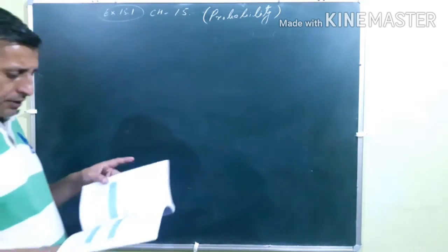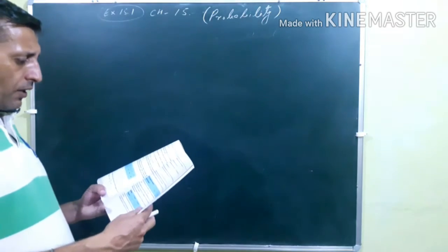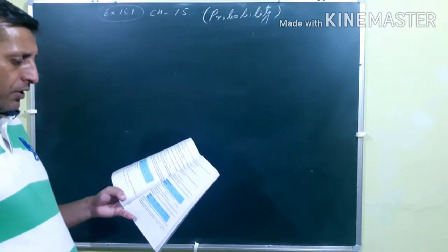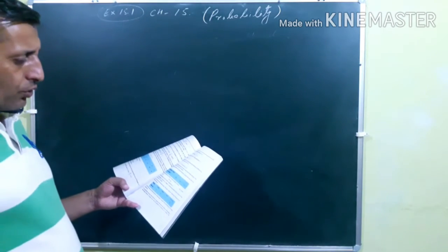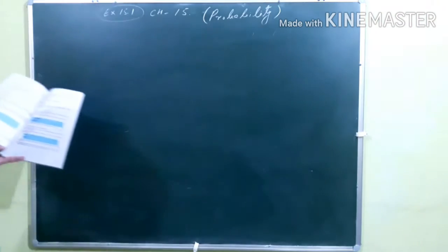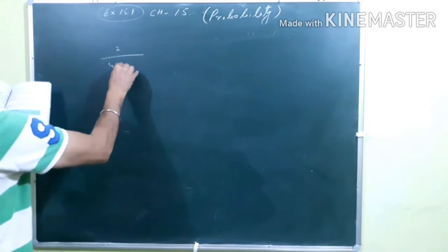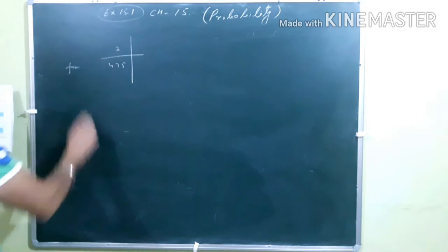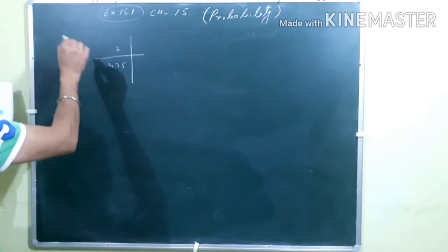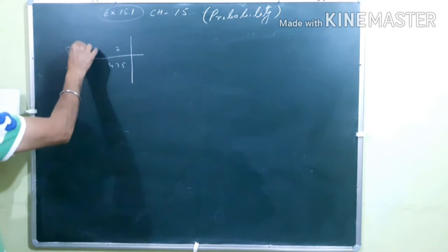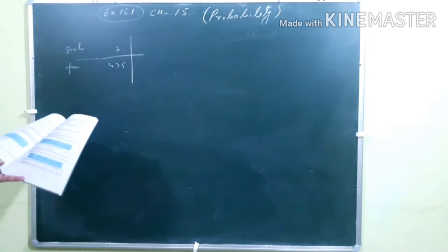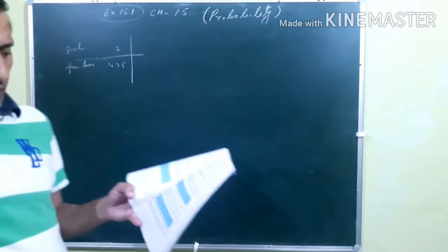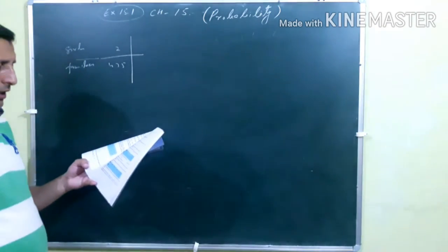In the second question, he said that there are 1500 families with 2 children who were selected randomly and the following data were recorded. Number of girls in the family, that is 2, and the number of families is equal to 475. This is the number of the girls and this is the number of the families. Similarly, you can say it's 1 and then it is 814 and so on.